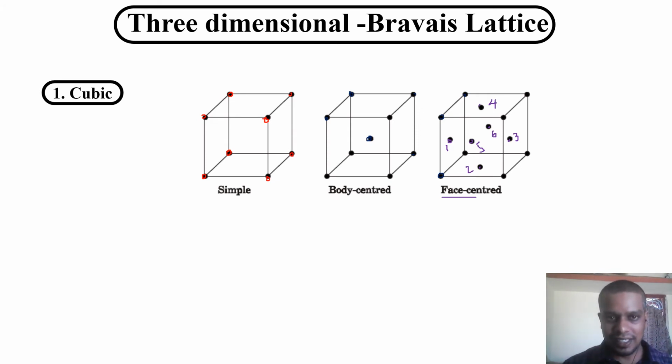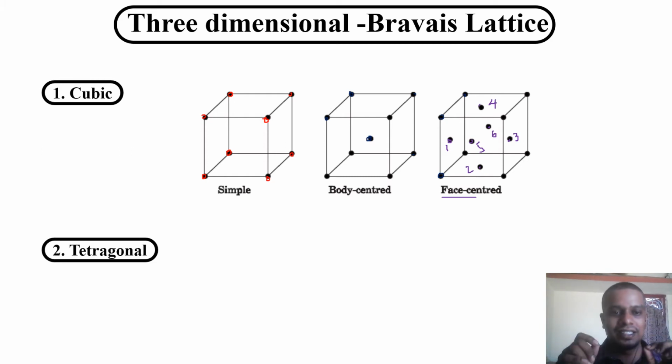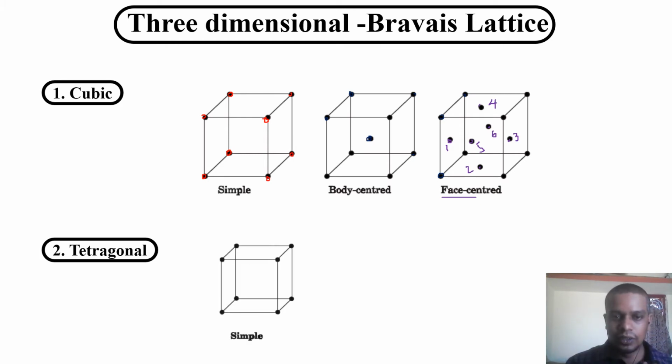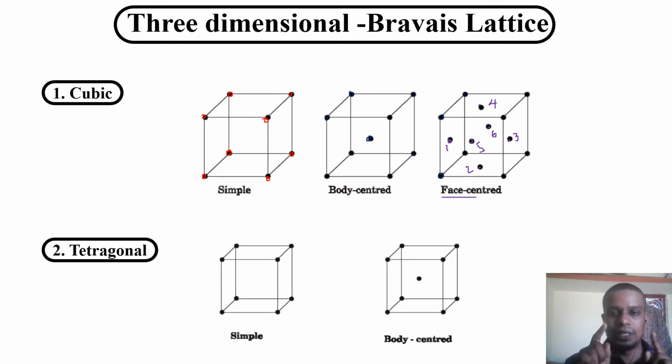The next crystal Bravais lattice we are going to see in 3D is the tetragonal structure. We said tetragonal has two structures in the table: simple and body center. There are no more tetragonal. So here, if you look at the first picture, each corner has an atom. That's why it is called simple. If only the corners have atoms, we call that simple. That's why it's a simple tetragonal.